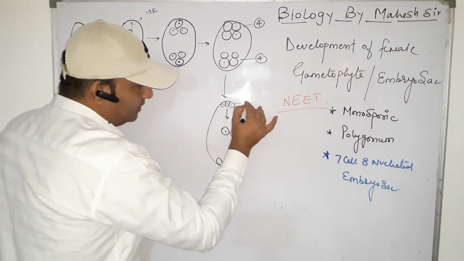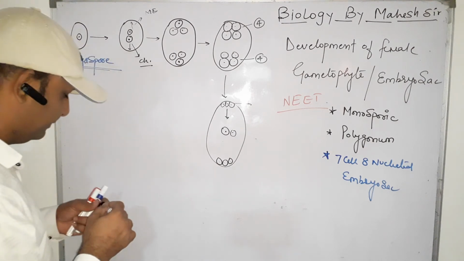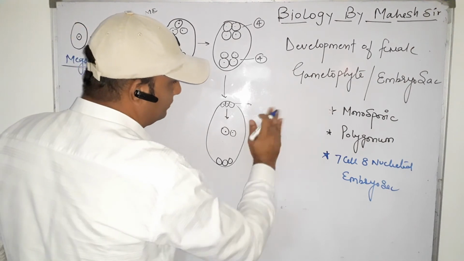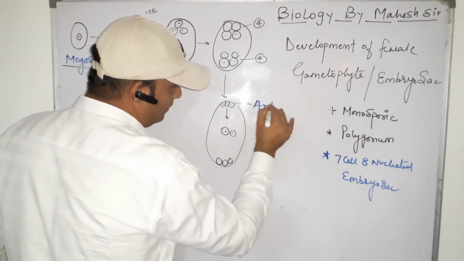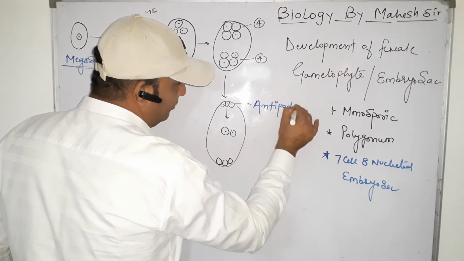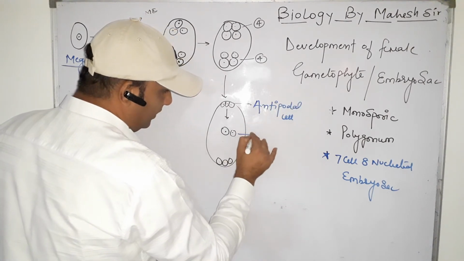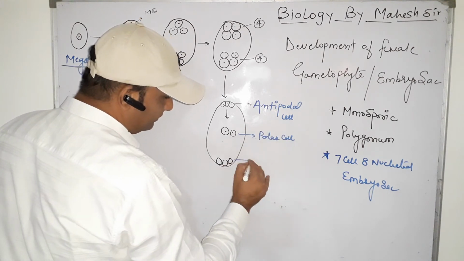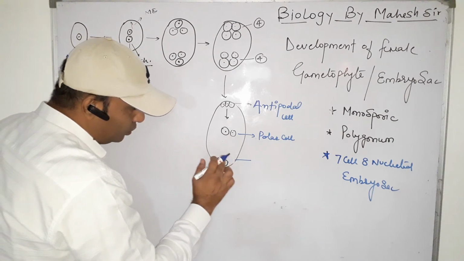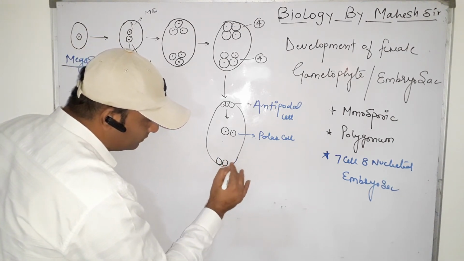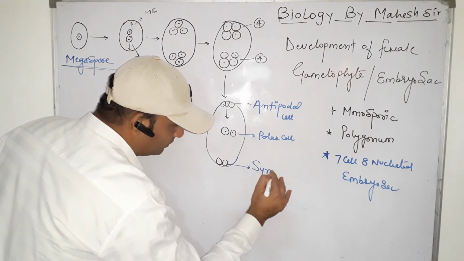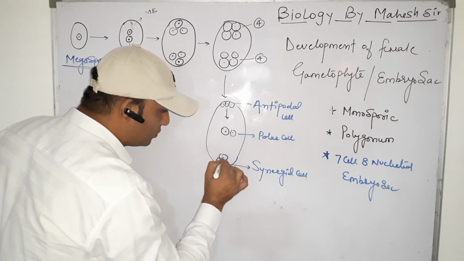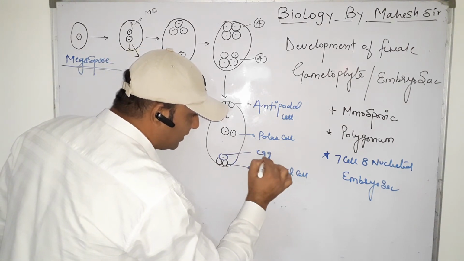So these three nuclei are called antipodal cells, and the one at the center is called the polar cell or secondary cell. Among the three at the micropyle end, two cells are called synergid cells and one is called the egg cell.